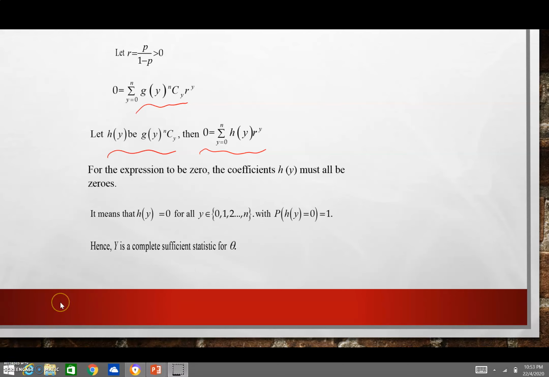So we have one example of how we show that Y is a sufficient statistic, and then in the second step we show that Y is a complete sufficient statistic by showing that the family of Y is a complete family.